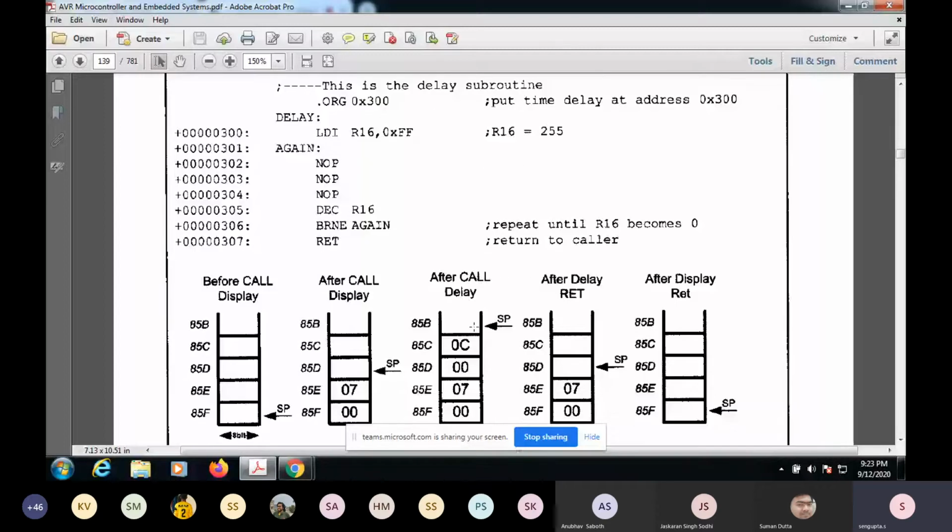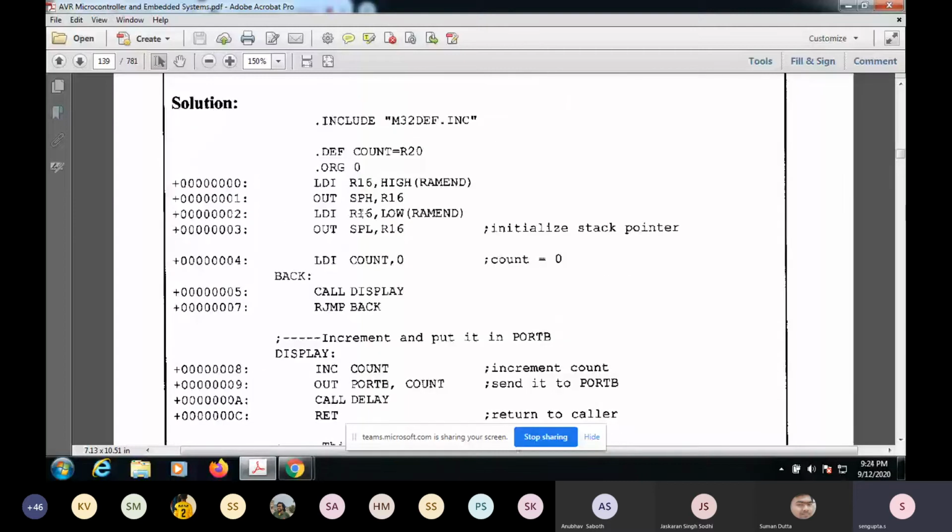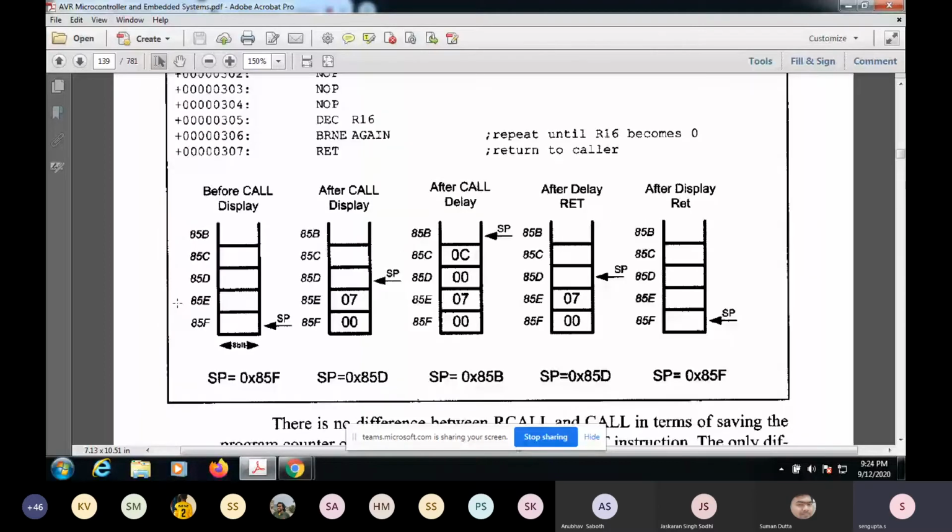By default, the program counter always points to the next instruction, but this is something out of the way, right? It is branching out and calling some other subroutine, and it has to go back again. So the processor needs to be told where to go and where to return. That is where the stack comes into the picture. The stack enables you to read the memory address which will guide you to go back, because you may not remember it, right? Got it?